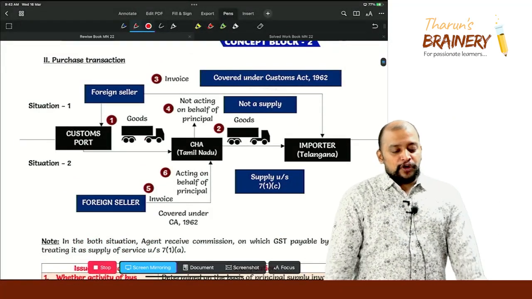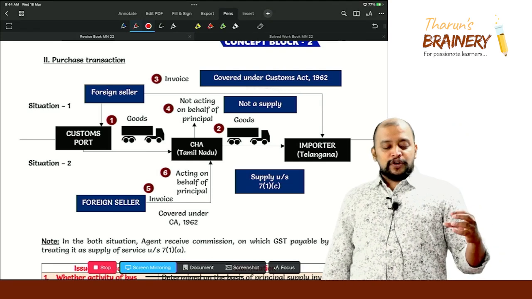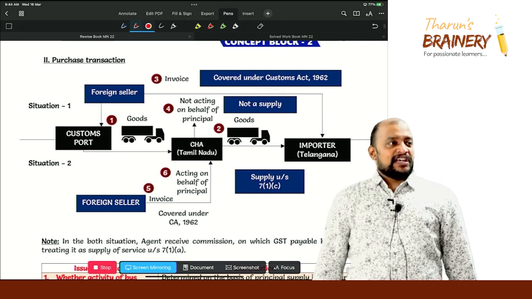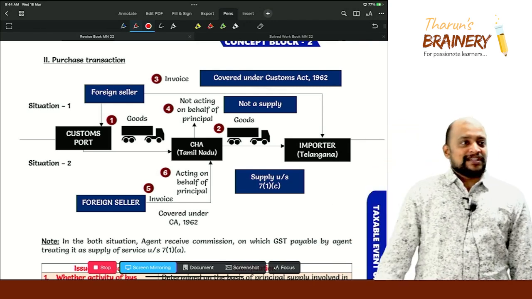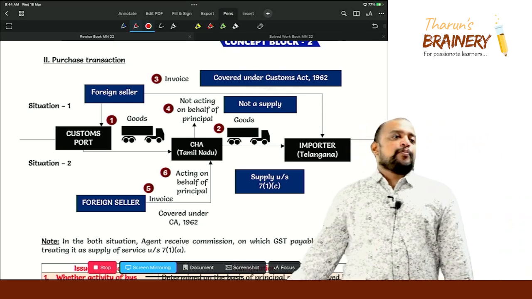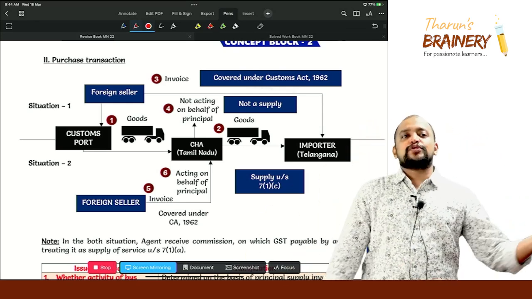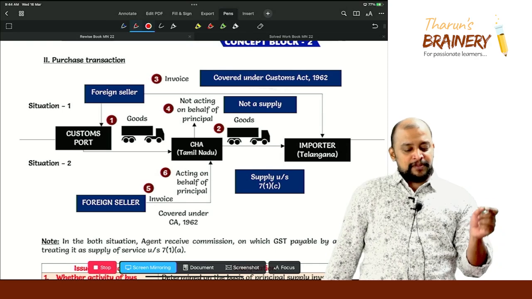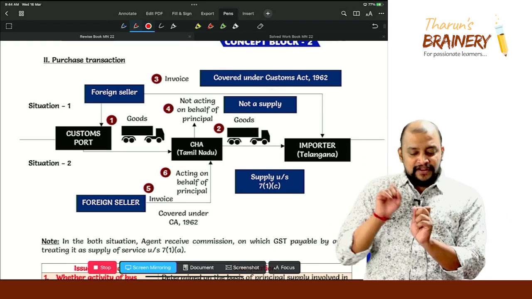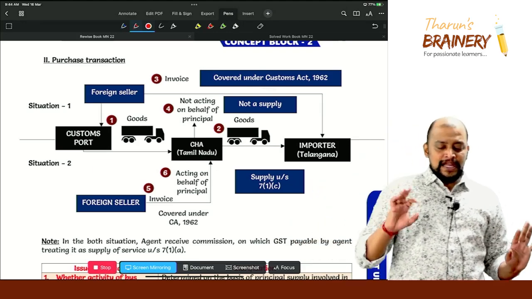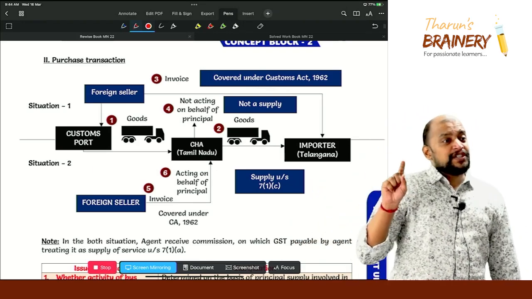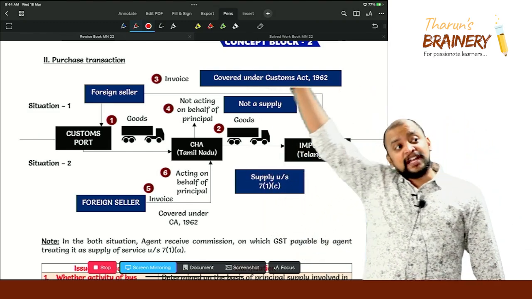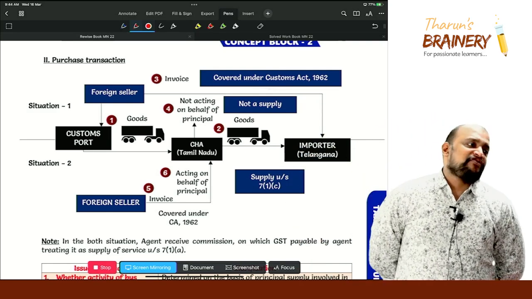There is a customs port. To that customs port, the goods are being imported. There is one foreign seller, and there is a customs house agent in Tamil Nadu, and there is an importer in Telangana. So the importer in Telangana appoints a customs house agent to clear the goods from the customs port and deliver it to the importer. So number 1, goods are taken from customs port by CHA, and CHA delivers the goods to the importer, okay. Now in this case, the invoice of the foreign seller is in the name of importer. Whether the agent is acting on behalf of principal, no.